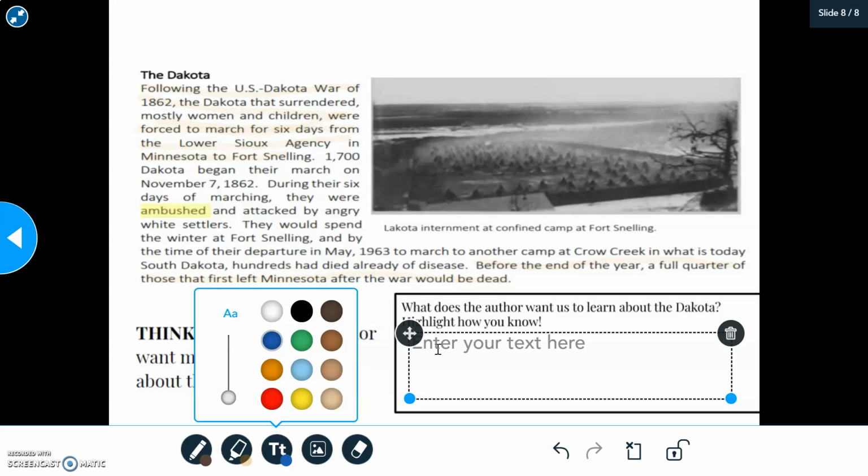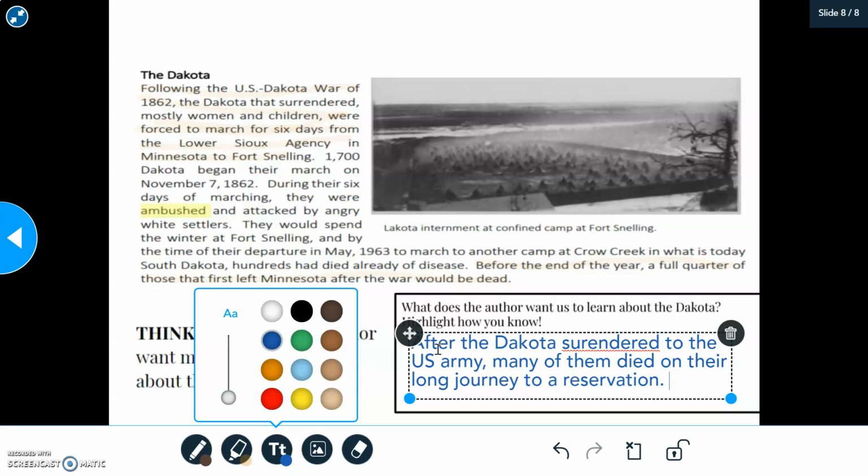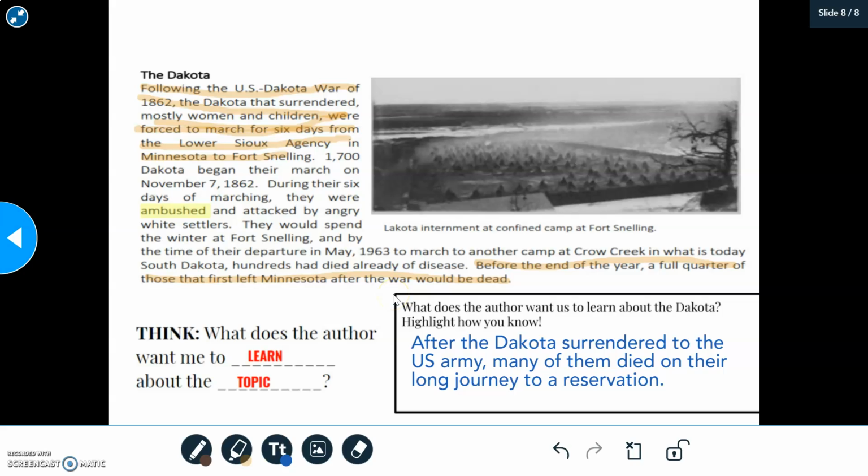So I'm going to think about all of what I just learned, and I'm going to say that after the Dakota surrendered to the U.S. Army, many of them died on their long journey to a reservation. And so I've now proved this with the information that I've highlighted in my pop-out sentences, and I've answered the central idea question. You are going to do this for every single section of this article. I hope this helps explain what you are going to be doing and how to find the central idea.